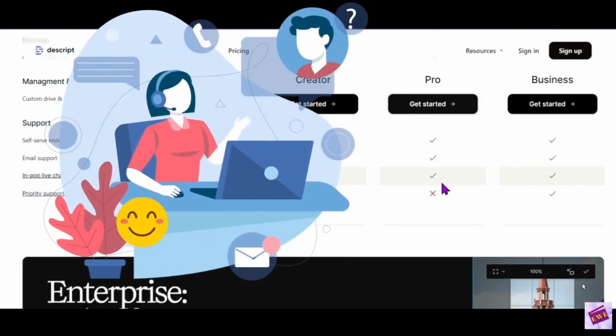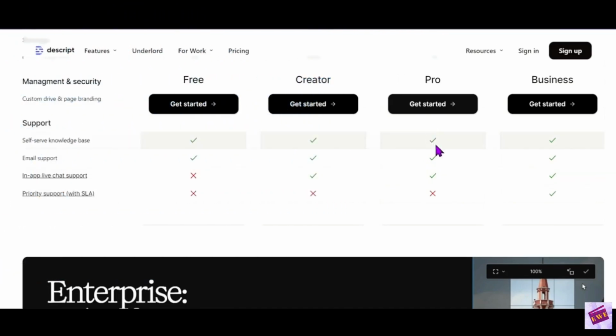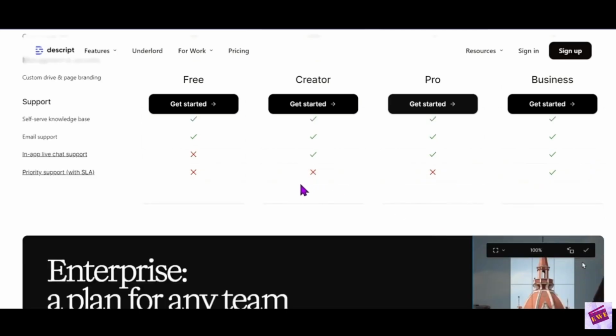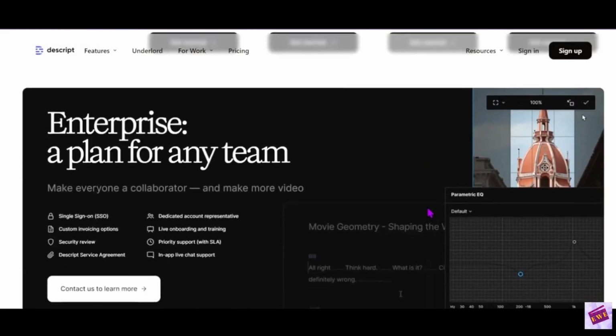But for the support, I will say that Descript is really good about getting back if you have any questions. I usually use the self-serve knowledge base, but there have been times where I had a question and I needed some email support, and they have always gotten back to me quicker than 24 hours. I've never even used this chat support. I've never had to. Okay, so that is pretty much it. Now for the priority support, you're going to have to purchase the business plan for that. But like I said, they are really good with their support, and I've never felt like I needed it any quicker than I have it now.